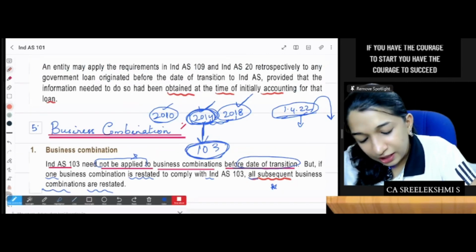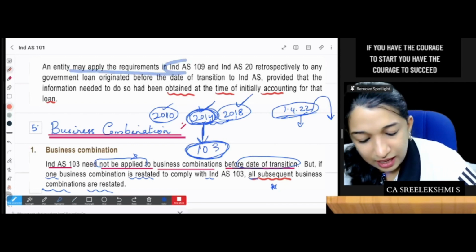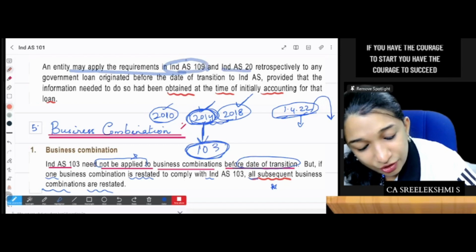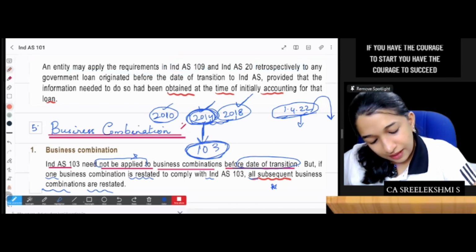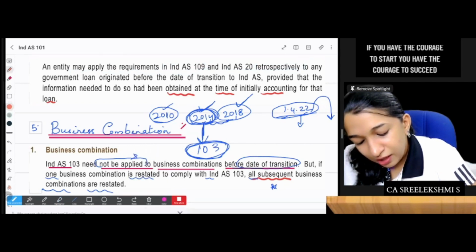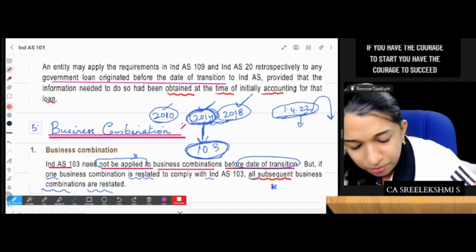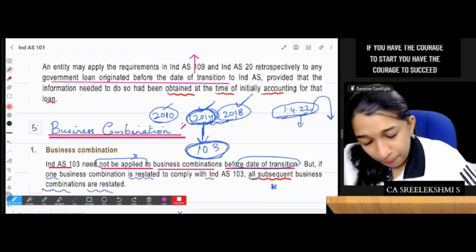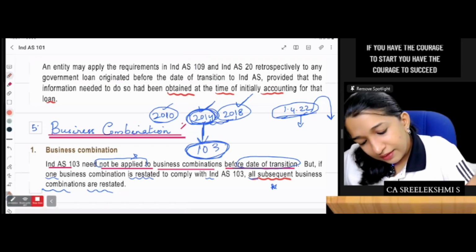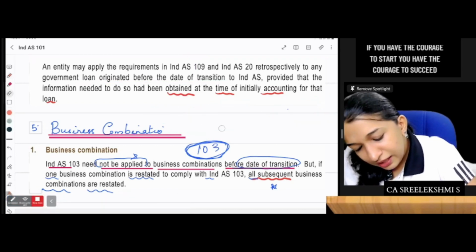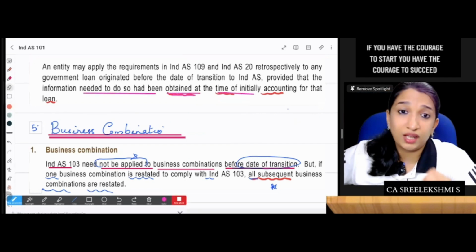An entity may apply the requirements in 109 fair value of government loan calculation and IND AS 20 retrospectively ചെയ്യണം. എപ്പോൾ retrospectively ചെയ്യണം? Now important, listen. If the government loan originated before the date of transition, of course, date of transition മുമ്പാണ് government loan നിങ്ങൾക്ക് കിട്ടിയേക്കുന്നത്. Provided what? Provided the information needed to do so had been obtained at the time of initially accounting the loan.